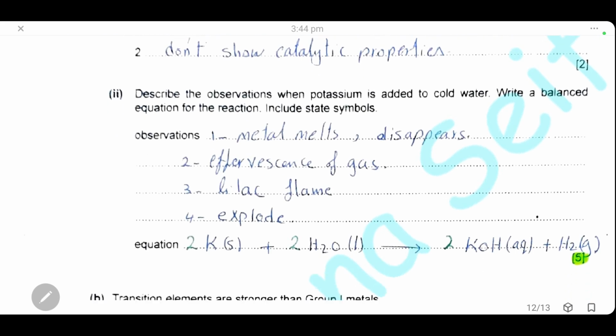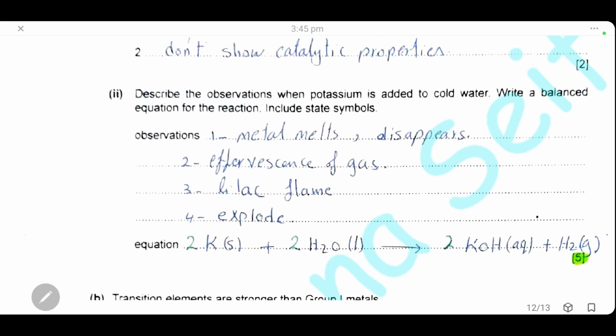Describe the observation when potassium is added to cold water. Write a balanced chemical equation that includes the state symbols. Potassium is a highly reactive metal from group 1. It can react with cold water because it's highly reactive. Group 1 is called alkali metals because they react with water to form alkali. Here potassium, solid, reacts with water, which is liquid, to form the alkali, which is potassium hydroxide, aqueous solution, and hydrogen gas